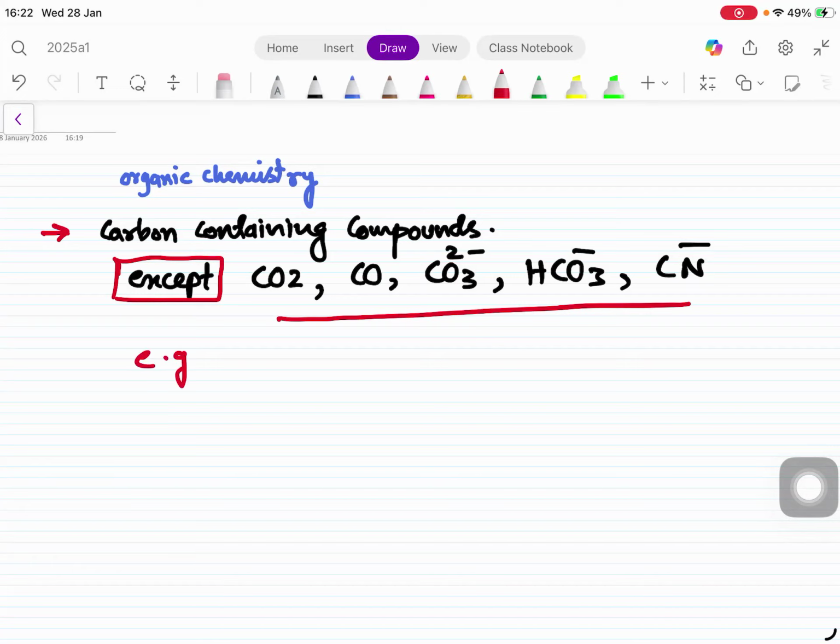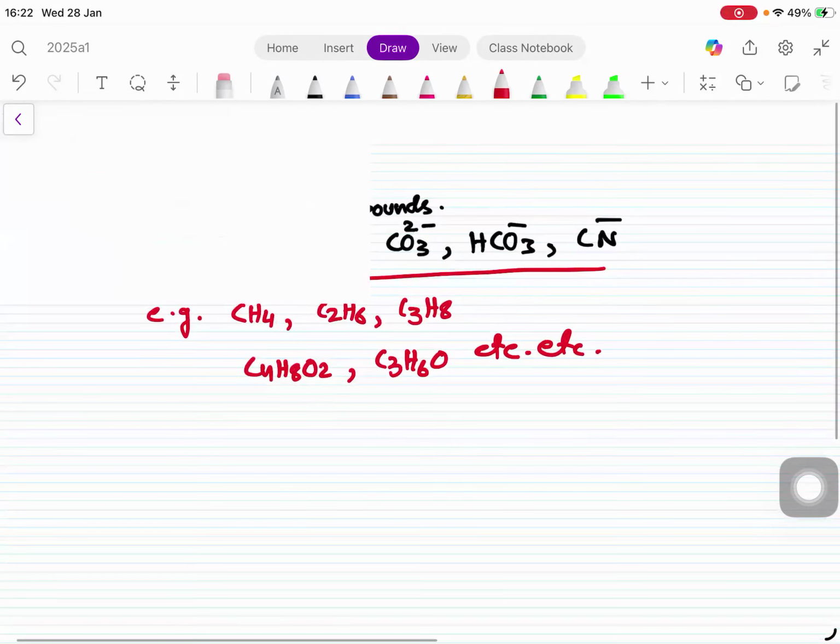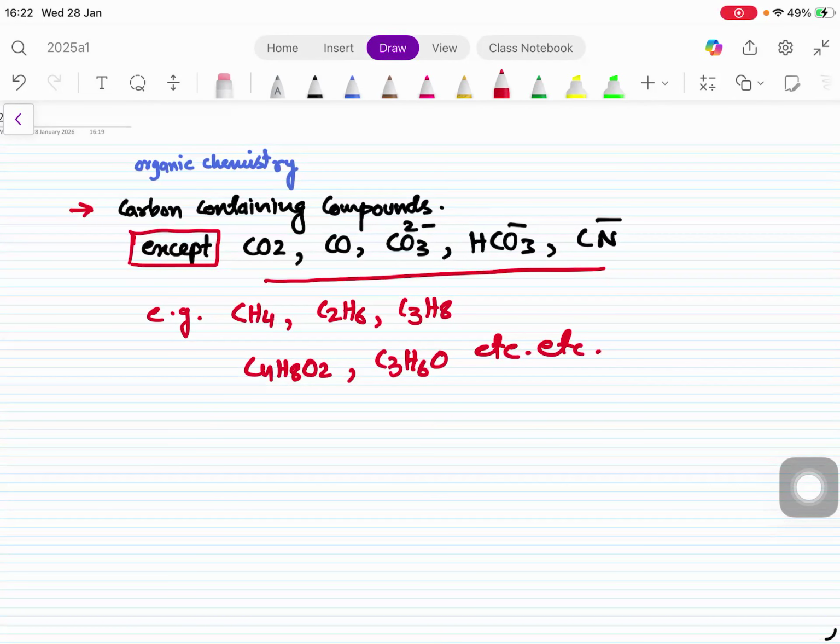For example, CH4, C2H6, C3H8, C4H8O2, C3H6O, etc. Before we start them formally, if you look at the classification, that gives you an idea. Classification means I'm going to tell you the syllabus which you are going to study.